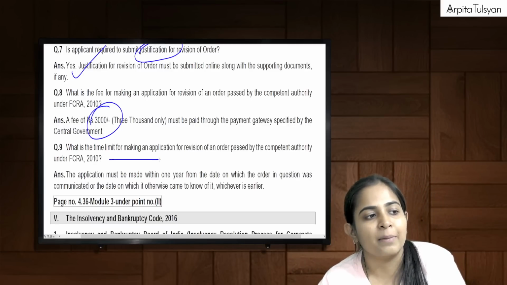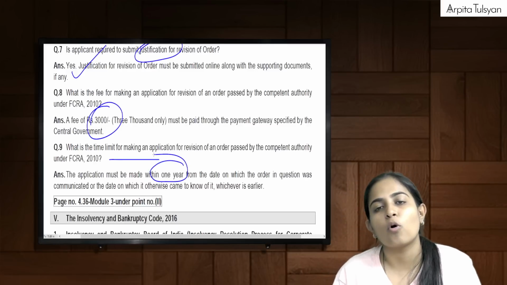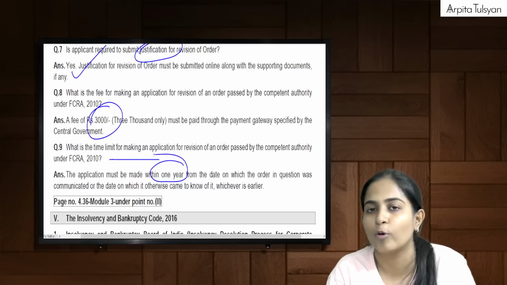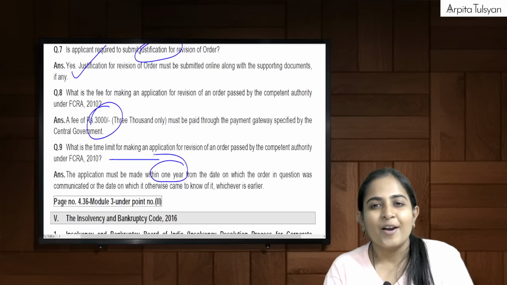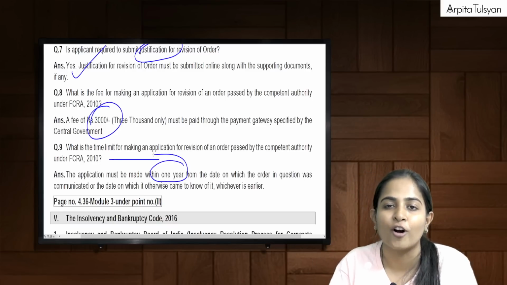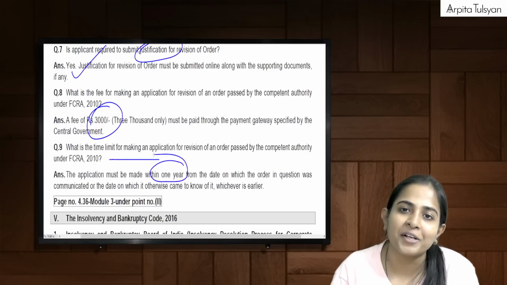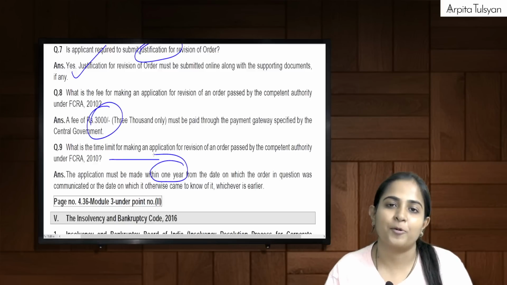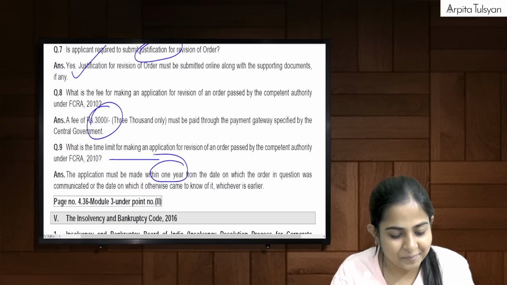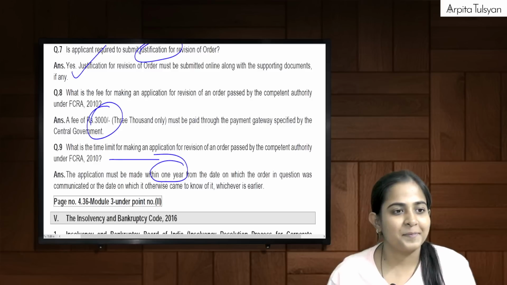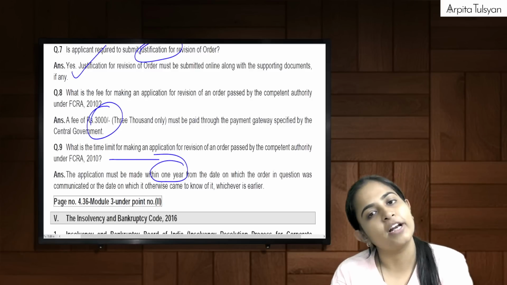And what is the time limit? This is nothing new. Time limit is 1 year, from when the order was communicated to us or when we came to know about it, whichever is earlier. From that day, within a time period of 1 year, we can file the application. So the small amendment was that any application for revision of an order has to be made online, electronically, only on the FCRA website. This is what the amendment was all about, right? So the FCRA amendment was this much only. The rest of the amendments are already covered in your book.